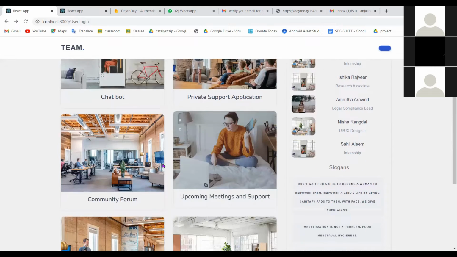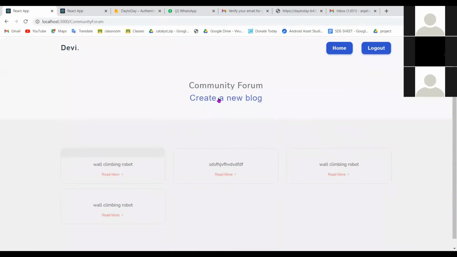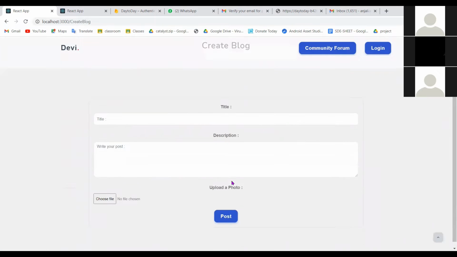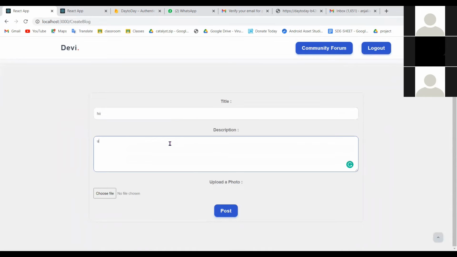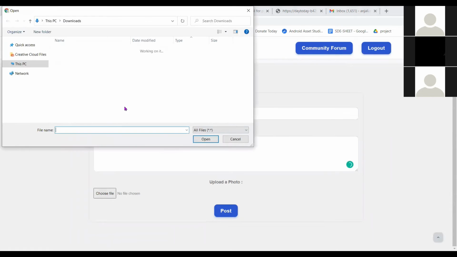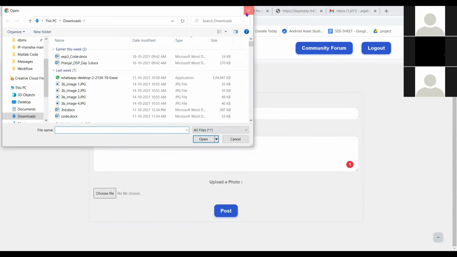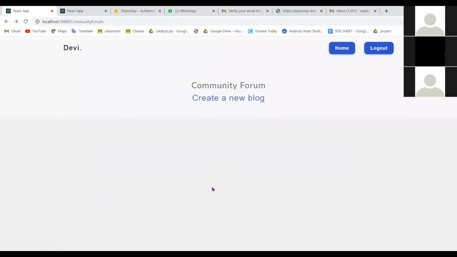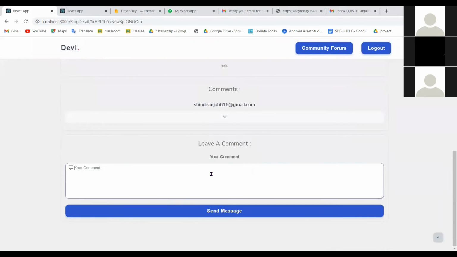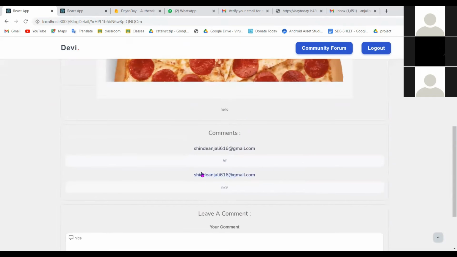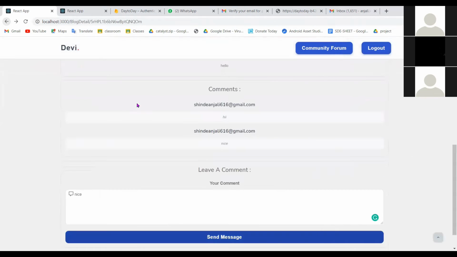Another section is the community forum. In this section we can create blogs, whatever health related blogs or awareness blogs we can create, and we can upload a photo for the same. We can also comment on various blogs which are posted by other users. So these are examples of blogs that we have uploaded, and these are the comments, how we can add.